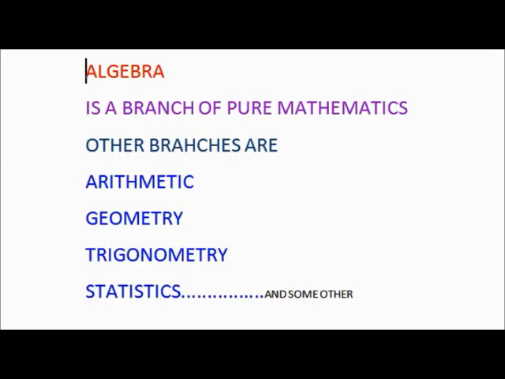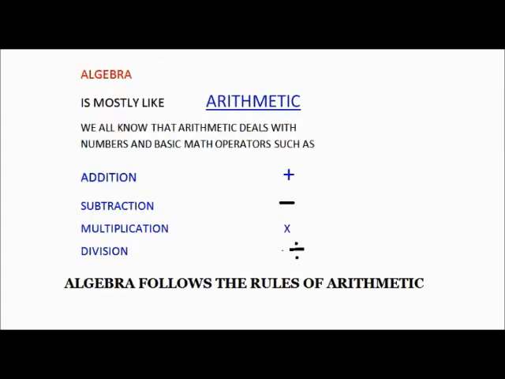Algebra is a branch of pure mathematics, along with arithmetic, geometry, trigonometry, statistics and some other branches. Algebra is mostly like arithmetic. We all know that arithmetic deals with numbers and basic math operators such as addition, subtraction, multiplication, and division.